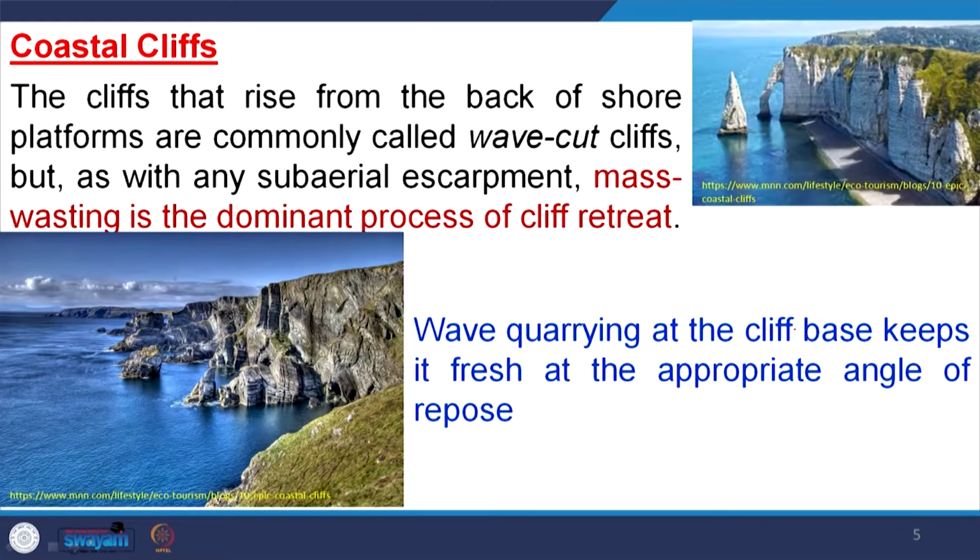Then another component of this coast is called the coastal cliff. What is a coastal cliff? Cliff means it is a vertical surface. So, a vertical surface along the coast is called a coastal cliff. And if you remember when we were talking about mass wasting, along the slope we have a cliff surface through which there will be free fall of material.